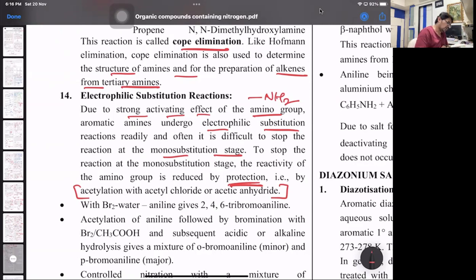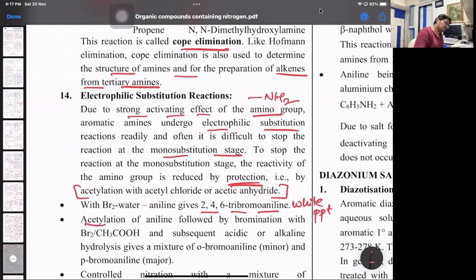So with bromine water, it gives a white precipitate of 2,4,6 tribromoaniline. Similar to phenols reacting with bromine water to give you a white precipitate of 2,4,6 tribromophenol. That's the test of unsaturation part.